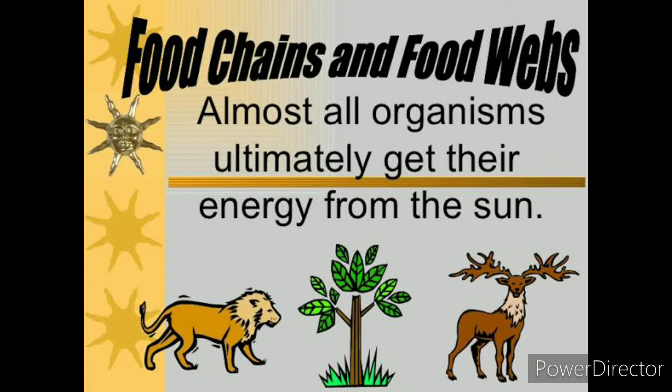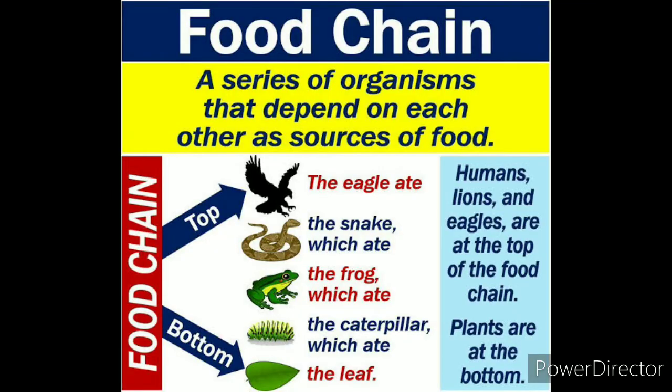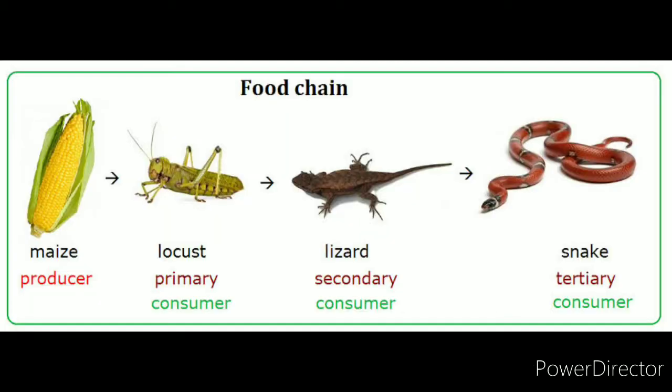So almost all organisms get their energy from the sun. So you know that point, right? So we will move on to food chain. A food chain is a series of organisms that depend on each other as sources of food. So the diagram given here is an example of a food chain.